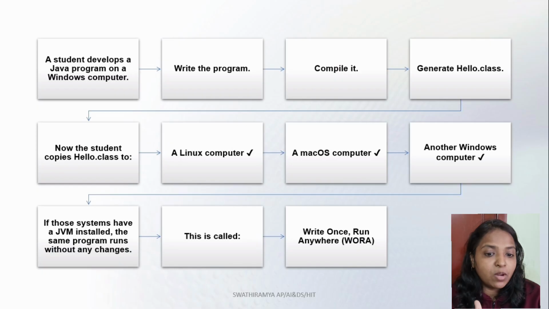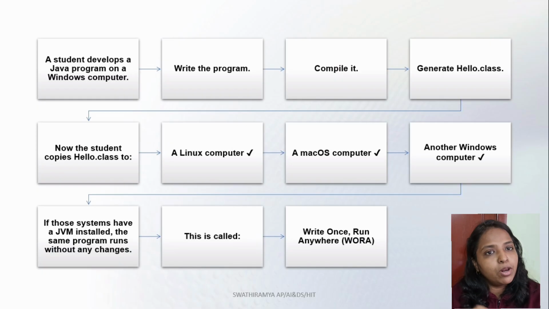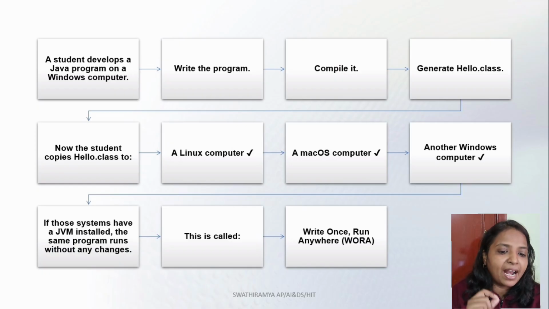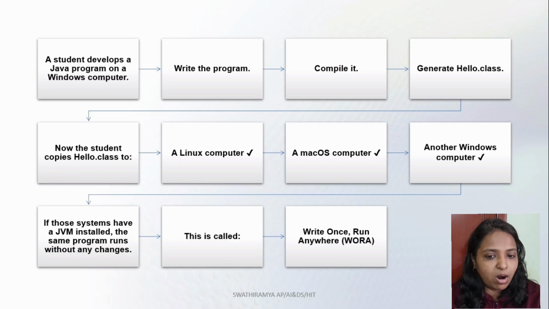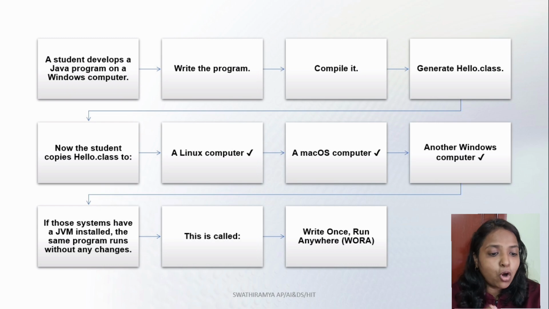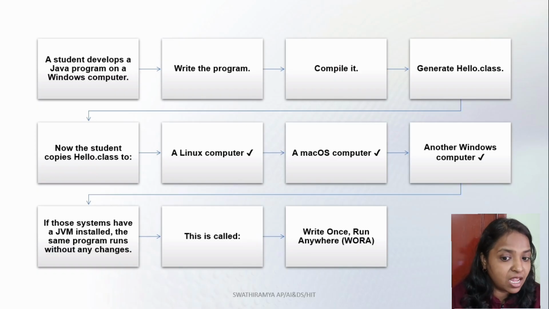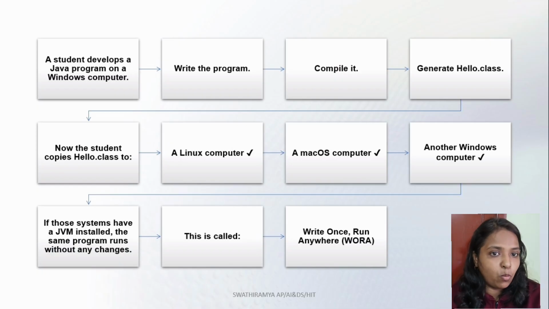This is where the JVM, or Java Virtual Machine, becomes important. The JVM available on each operating system understands and executes the Java bytecode. So Java separates the program from the underlying operating system. The operating system may be Windows, Linux or Mac OS, but as long as the appropriate Java Virtual Machine is available on the machine, the same Java bytecode can be executed. This is why we say write once and run anywhere.